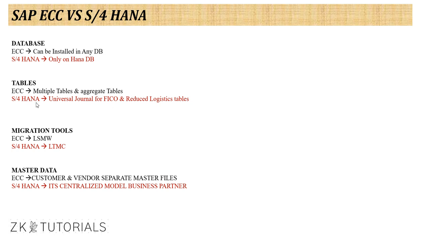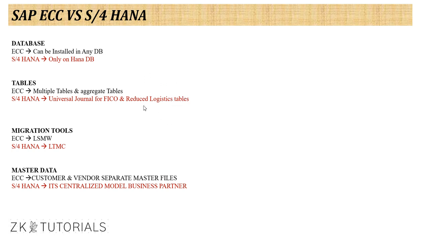But in S4HANA we don't have it like that. We have a compressed way. We have totally compressed the tables, and we call it the universal journal, especially in finance. In finance they have given us a universal journal, so one particular table can store maximum details. For logistics also, we have reduced the maximum number of tables.